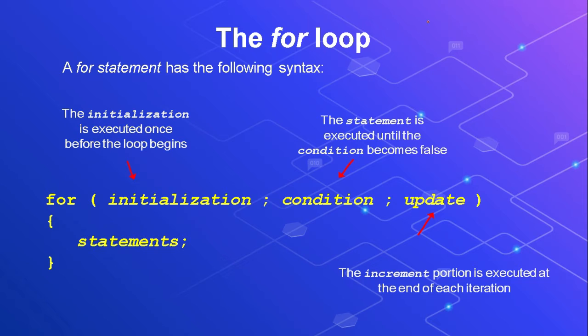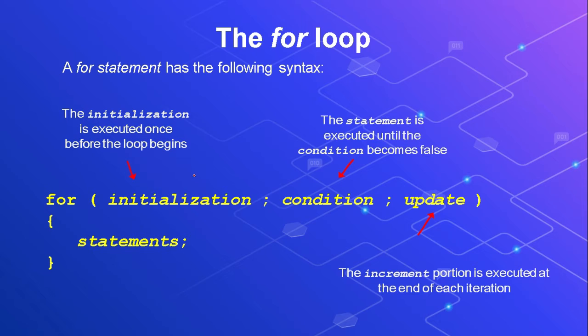So let us discuss the structure of a for loop. This is the syntax. You need to write the heading as for loop, then the syntax: for, initialization, condition, update, then statements.